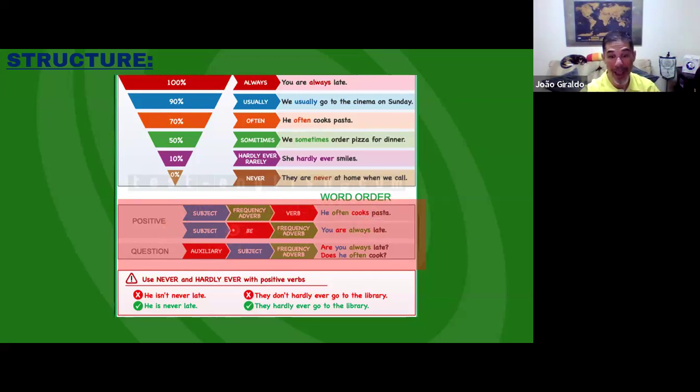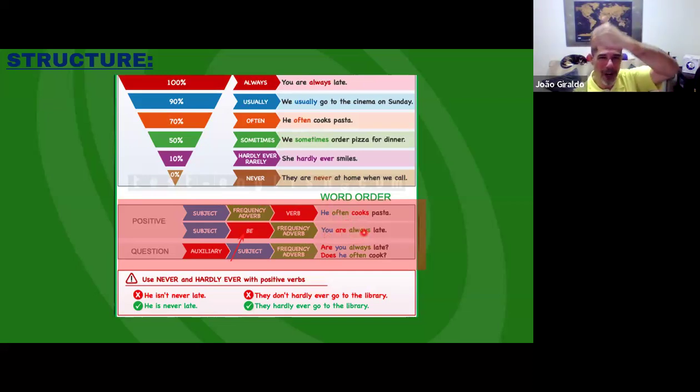But when you have verb to be, the verb to be comes before the adverb of frequency. So for example, like here, you are, verb to be, always late.